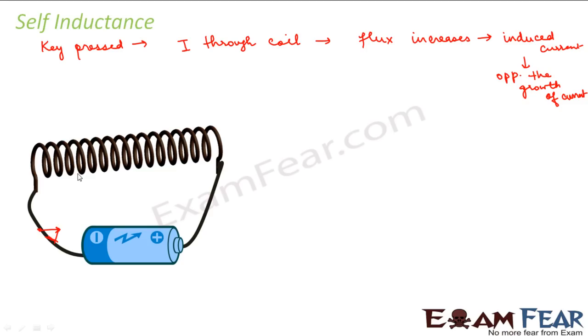Now let us suppose that this coil has n number of turns. So we can say that the flux linkage of this coil is n phi. This n phi is directly proportional to the current flowing through the wire. As the current increases, the flux also increases. So we can say that n phi is equal to some constant into I. This constant is known as self-inductance.